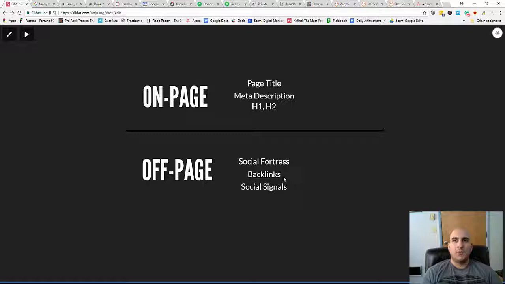Now the backlinks, right? So if you think about it, SEO is really like an online popularity contest. Just think about it that way. The more other trusted, authoritative, and relevant sites are actually talking about your store, your website, your business, whatever it may be, the more Google is going to deem you as the most authoritative for whatever kind of keywords or subjects or niches you're going to go after, right?